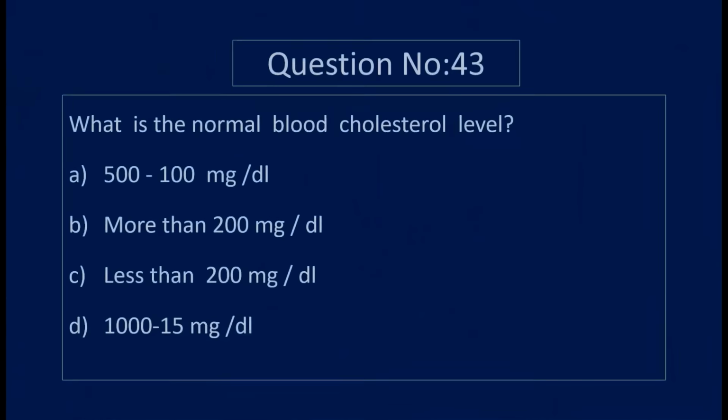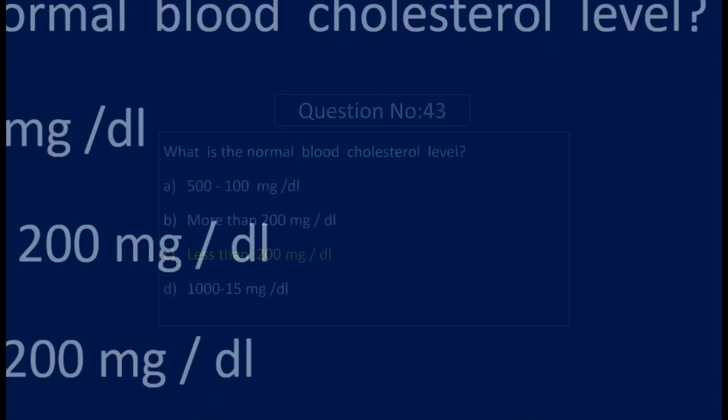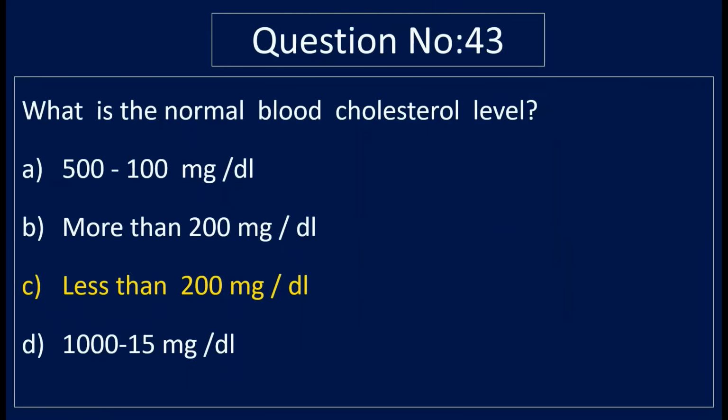Question number 43. What is the normal blood cholesterol level? Option A, 500 to 100 mg per dl. Option B, more than 200 mg per dl. Option C, less than 200 mg per dl. And option D, 1000 to 15 mg per dl. Correct answer is option C, less than 200 mg per dl.